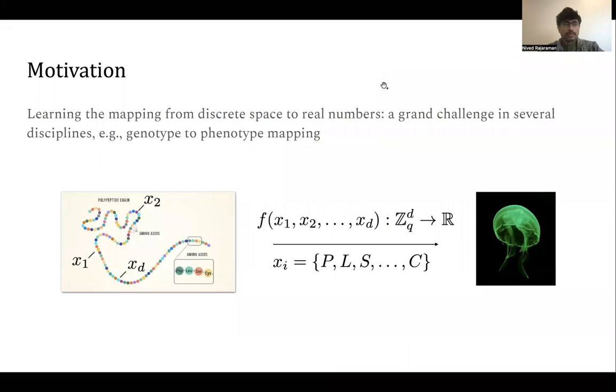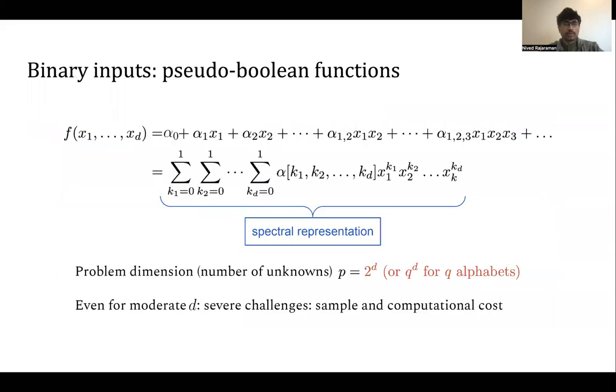The motivation for the problem comes from a problem that's commonly observed in biology, which is learning of a mapping from discrete spaces to real numbers. You can think about it as, for example, genotype to phenotype mapping, where you're mapping strings over a discrete alphabet to a real number, as defined by the function f. When the inputs happen to be binary, this is called a pseudo Boolean function. This corresponds to the case where there are binary mutations, for example, in a protein.